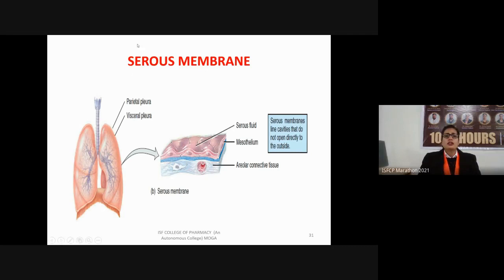So this is the structure of a serous membrane shown with the help of the parietal pleura. Here it is present outside the membrane, covering the lungs. Firstly we have the parietal pleura, and internally towards the lungs we have the visceral pleura. There is the secretion of the serous fluid from the mesothelium, which are the epithelial cells.